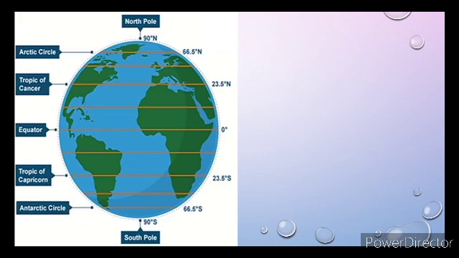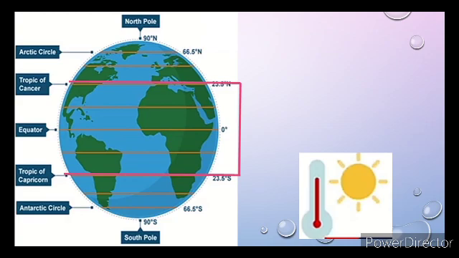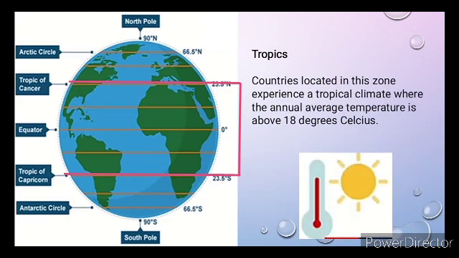The part of the world between the Tropic of Cancer and the Tropic of Capricorn is called the tropics. Countries located in this zone experience a tropical climate where the annual average temperature is about 18 degrees. This is the reason why the Philippines is a tropical country. We experience warm temperatures.